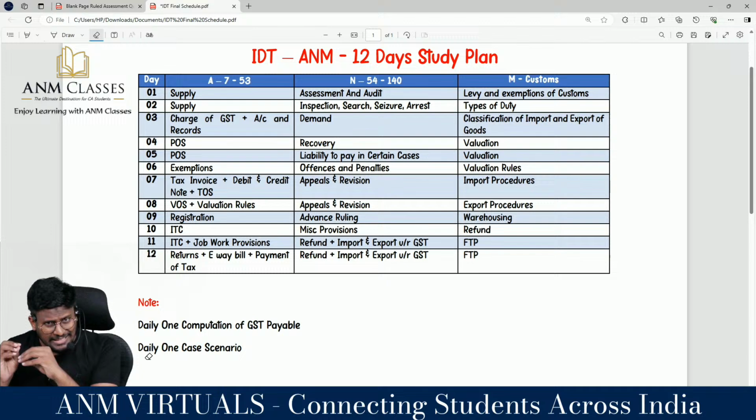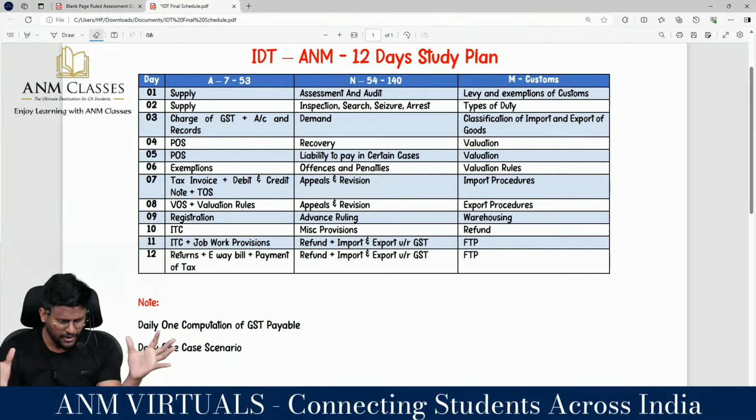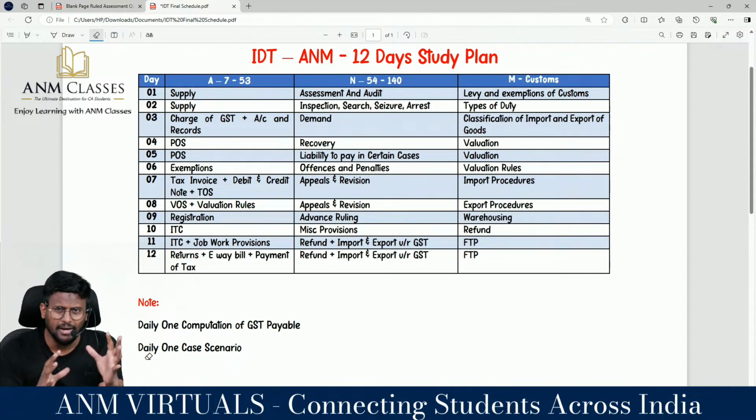Once you like this timetable, if this is feeling better, this is giving you an outline of how to prepare IDT, then stick to this plan. Stick with any 1 teacher's plan or 1 plan which is created by you. If you keep on changing the plan on a day-to-day basis, that means you start 1 day, and if you lose interest by the 5th day, what are you going to achieve?